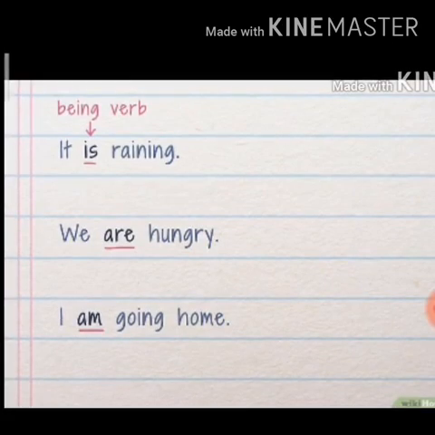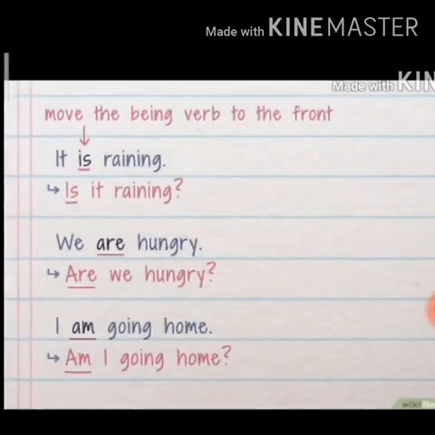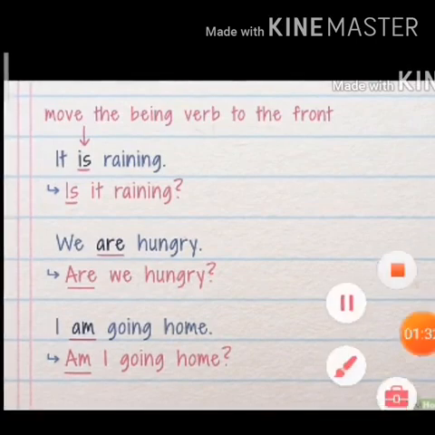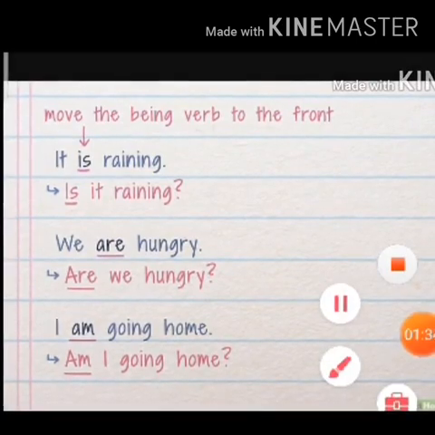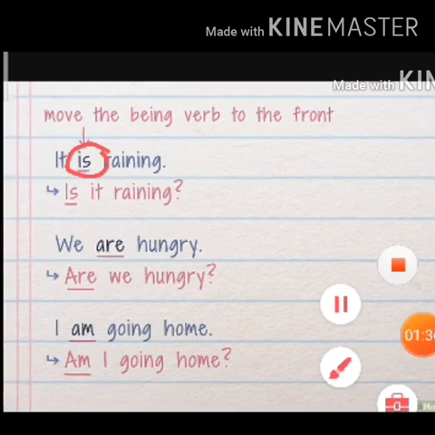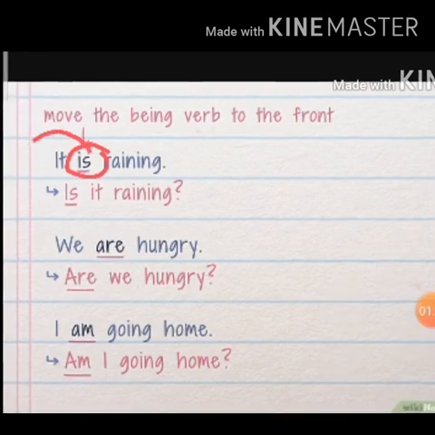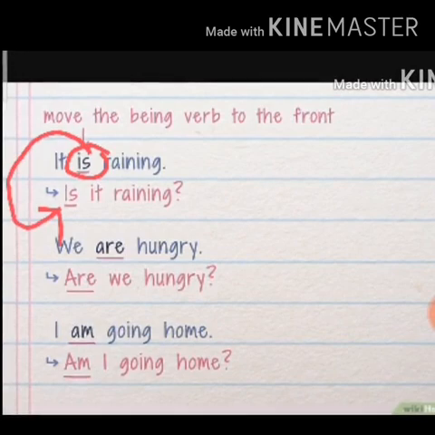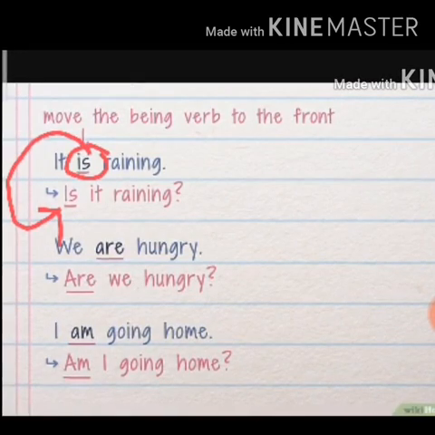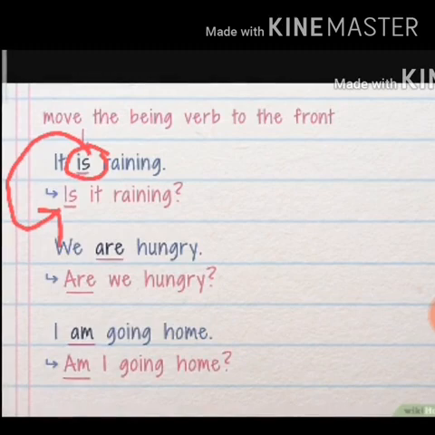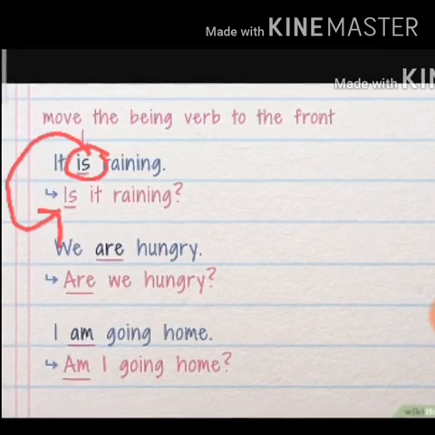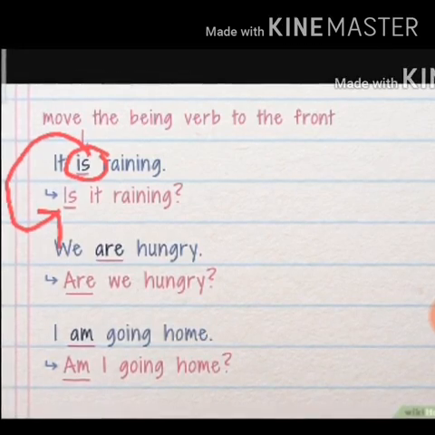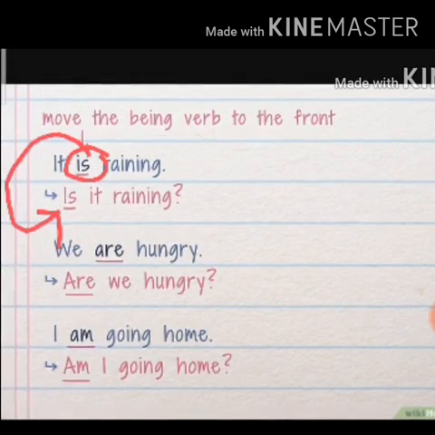Now, what is the second step? The second step is that we have to move the being verb. We have identified the being verb. Now what is the second step? Move the being verb to the front. In front we'll write the being verb is. We have written is. Now write the remaining sentence. Whatever part of the sentence is left, write it after the being verb and put a question mark at the end.